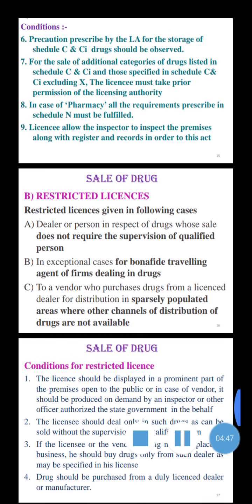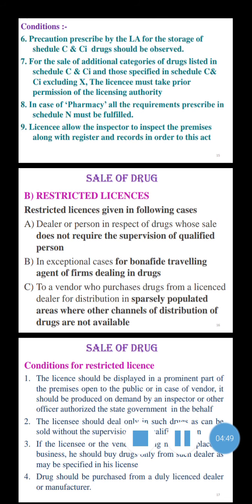Now, the next and second point is the restricted license. A restricted license is given in the following cases: first, to a dealer or person in respect of drugs whose sale does not require the supervision of a qualified person. This is the main condition: a restricted license is given to the person or dealer in respect of drugs that do not require the supervision of a qualified person.